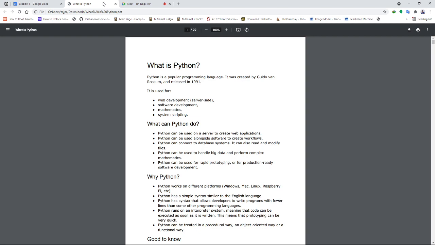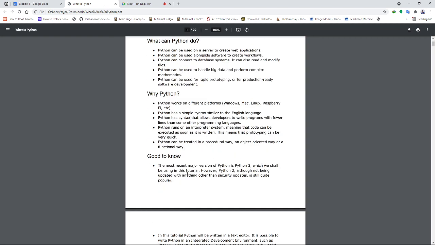Okay, so what have we understood till now about Python, what Python can do and why we choose Python. Next, Python runs on an interpreter system, meaning code can be executed as soon as it is written. Another benefit of the interpreter system is that debugging is easier. Prototyping, generating a blueprint of a program, is very quick because you can run it as soon as you write it.